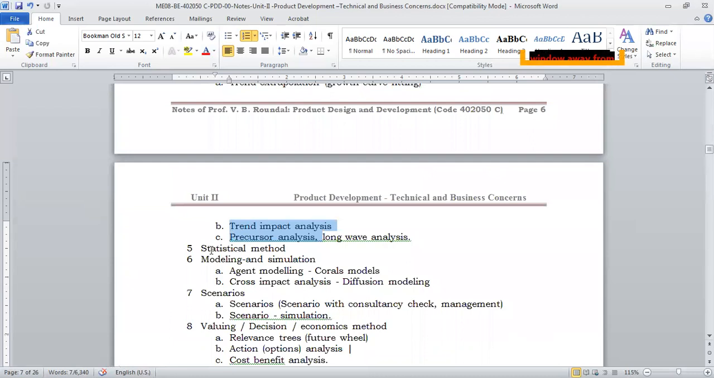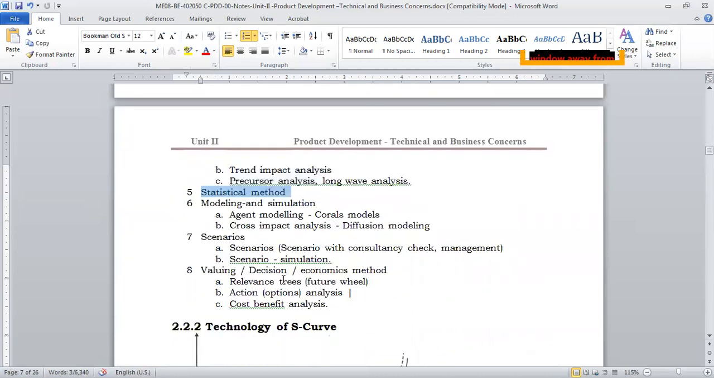Statistical method: now you will be using mathematical models and all that for the analysis. Modeling and simulation: you will use some models. Obviously, like Google uses for weather forecast, they use trained models, and then they will predict: when this kind of weather is there, then this will be the temperature, and this will be the rainfall, and like that. So modeling and simulation will help you in technical forecasting. Then scenarios, and valuing of the economics method.